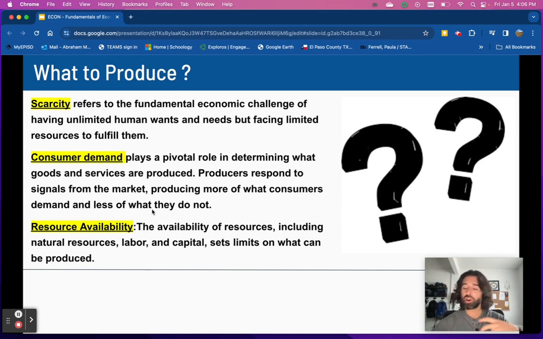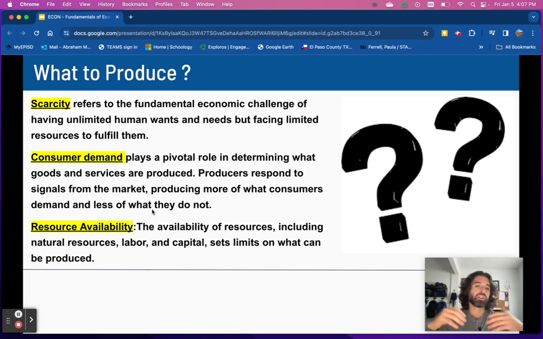Consumer demand is another important and crucial role in determining what to produce. Consumers are people that buy things, right? You and me are consumers, right? We buy things, clothes, food, etc. So we have some say in what the country should make, right? If everybody wants to buy computers and technology, then the country has to somehow produce it or get it here.